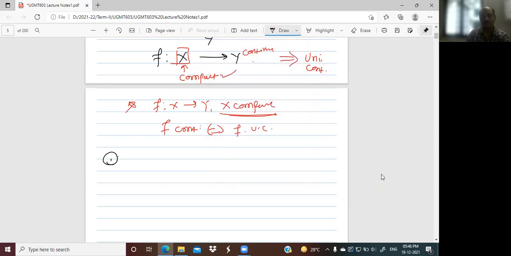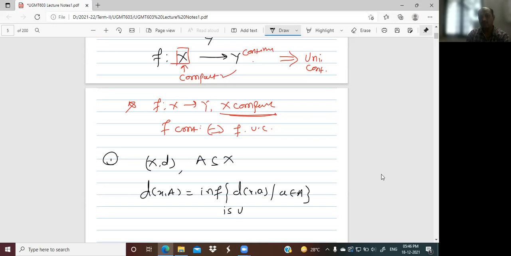This result was: if (X, d) is a metric space, A is any non-empty subset of X, and I define the function f(x) = infimum of d(x, a), where a is from A, then f is uniformly continuous. Here it is a real-valued function.